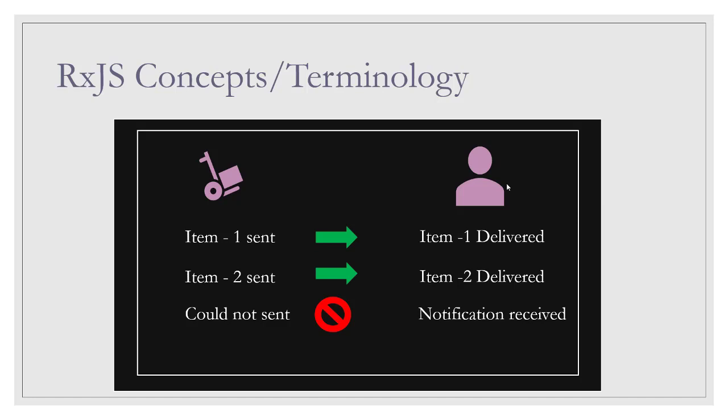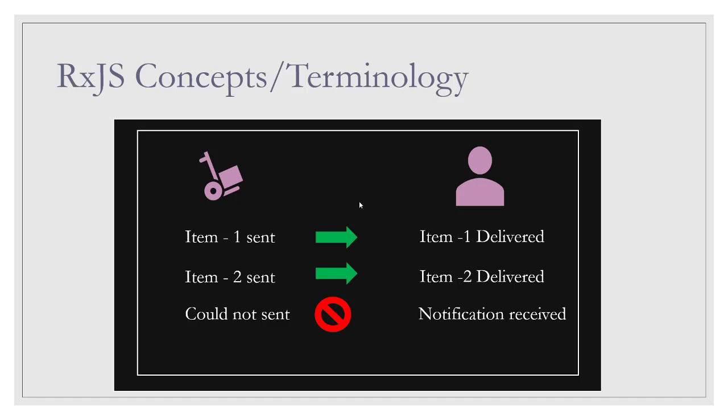In RxJS, we have something called an observable, which I call a supplier, and we have an observer, which I call a receiver. So whenever an observable emits an item, the observer receives a notification with the item. Whenever the observable emits an error, the observer receives the same. And whenever the observable is done, the observer receives a notification saying, yep, I'm done.